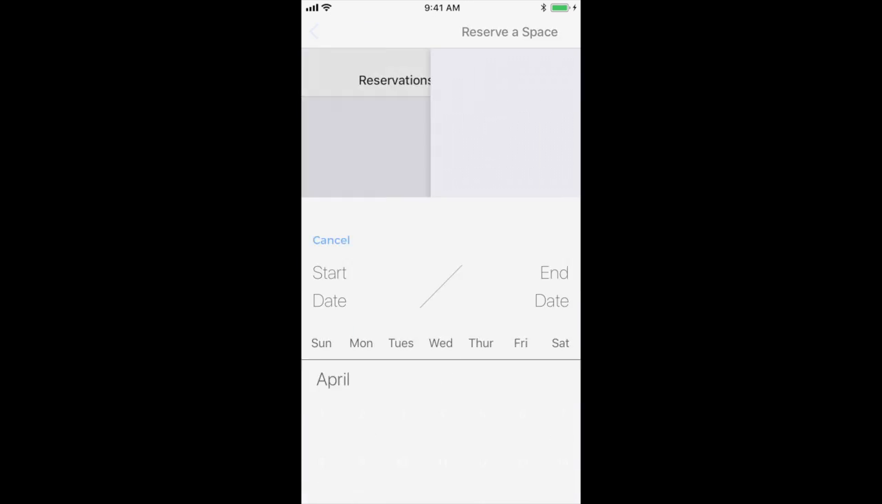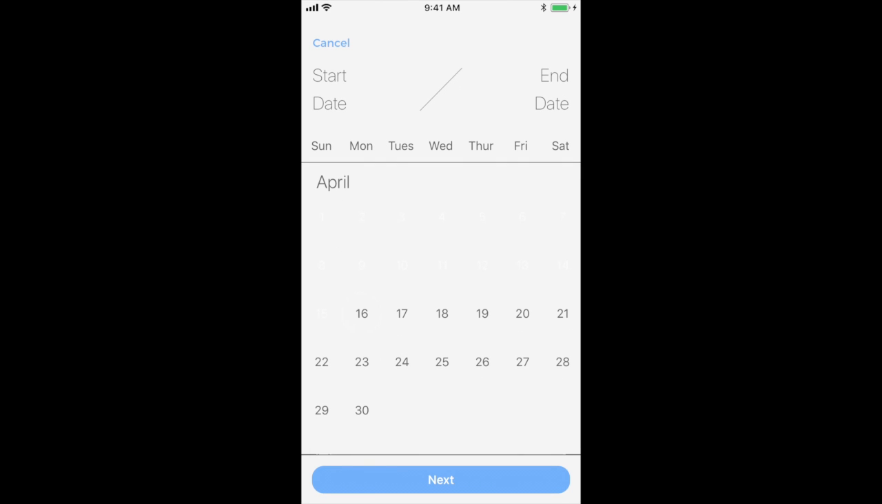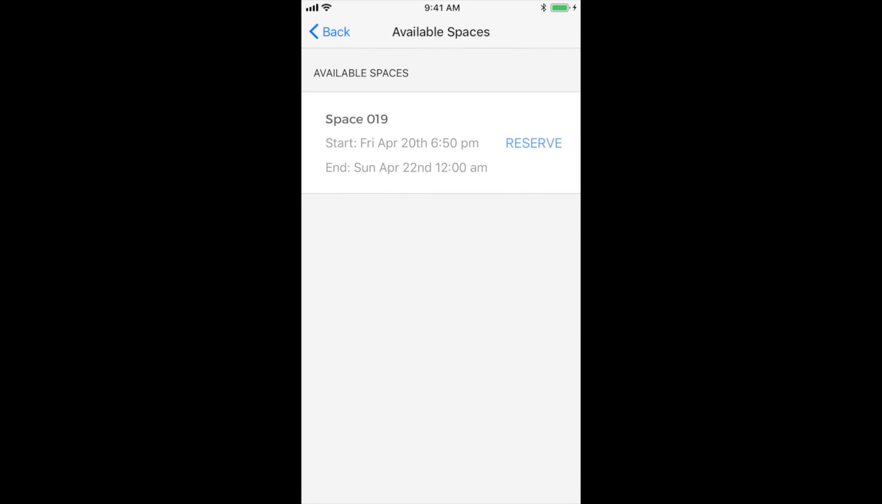Sally will come in here and try to reserve a space. So here's the calendar. Sally will say, okay, I need it from the 20th to the 22nd. What our app does is it matches any spaces that are being offered with what Sally asked to reserve. In this case, it said, okay, there is a space offered this weekend between Friday and Sunday. Now Sally's going to hit reserve, and just like that, she has reserved this space from John.